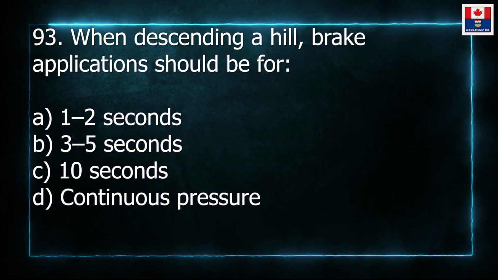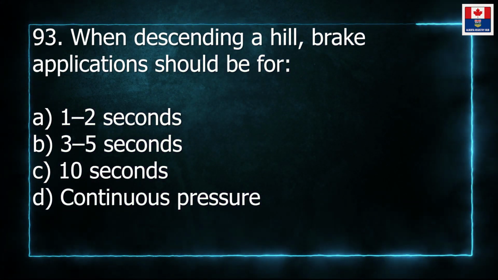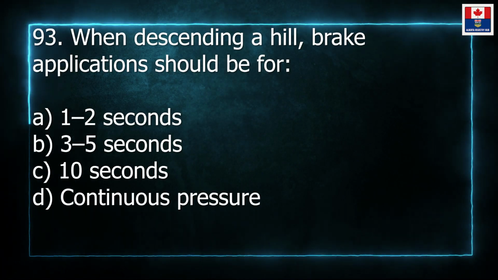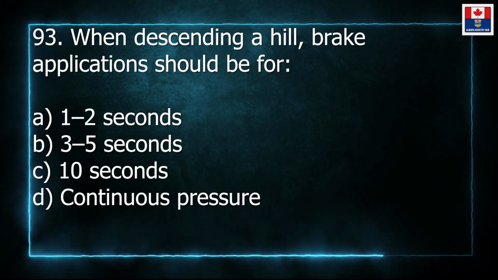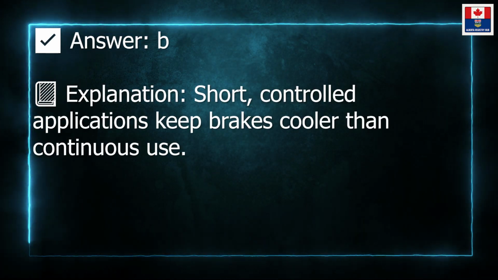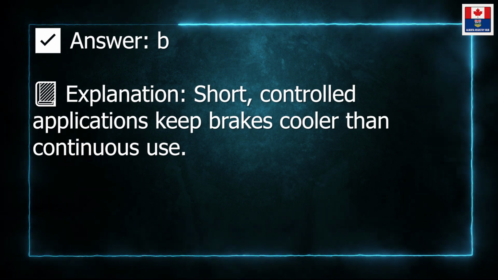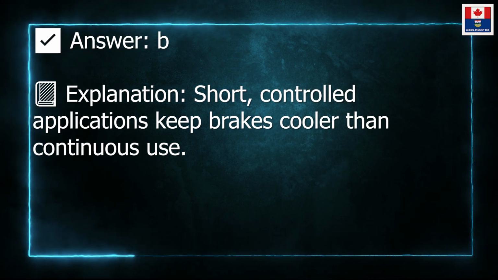93. When descending a hill, brake applications should be for: A. 1-2 seconds. B. 3-5 seconds. C. 10 seconds. D. Continuous pressure. Answer: B. Explanation: short, controlled applications keep brakes cooler than continuous use.